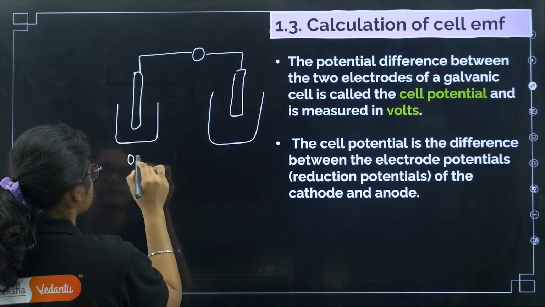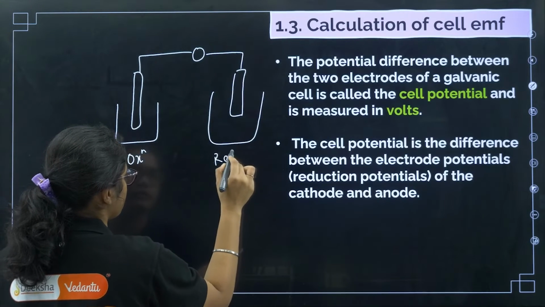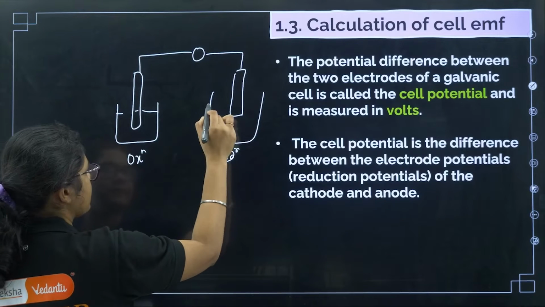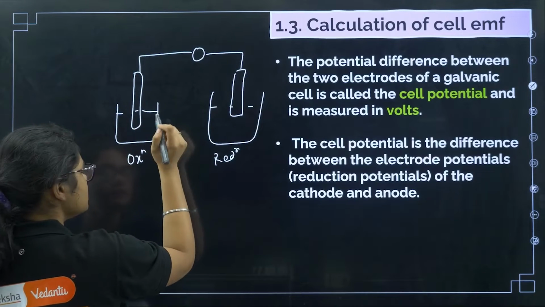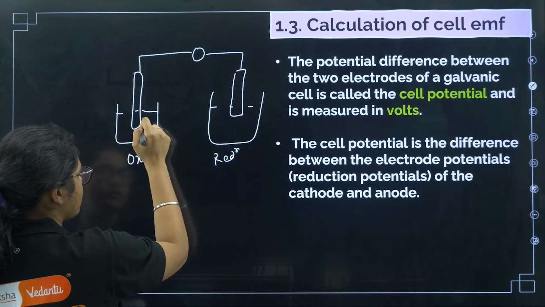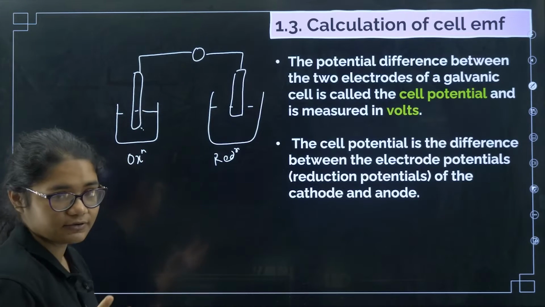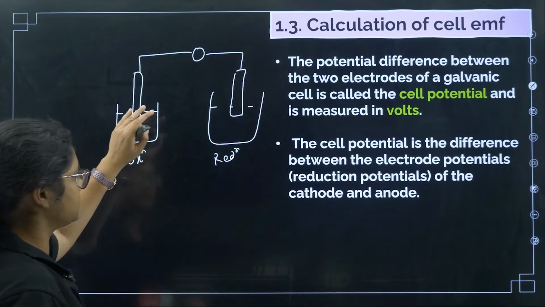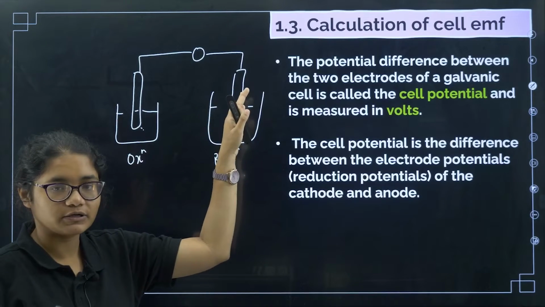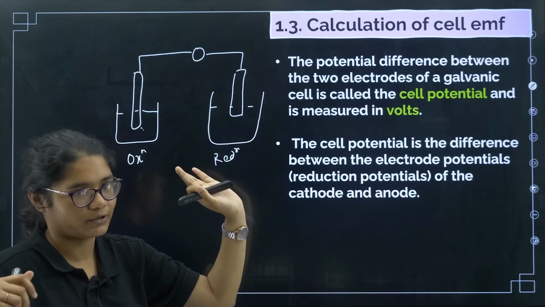So here oxidation is going on and here reduction is going on. So this is an electrode here and there is one electrode here. Now between this electrode and this electrolyte some potential is generated, we call it the oxidation potential, and here the potential generated is called the reduction potential, okay.